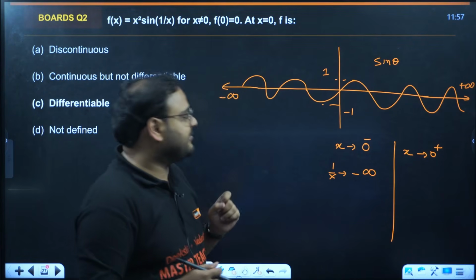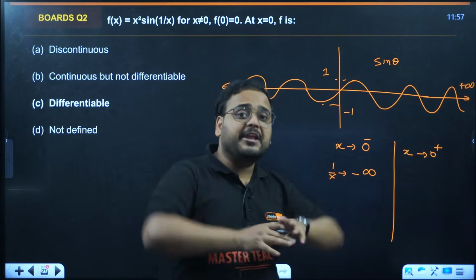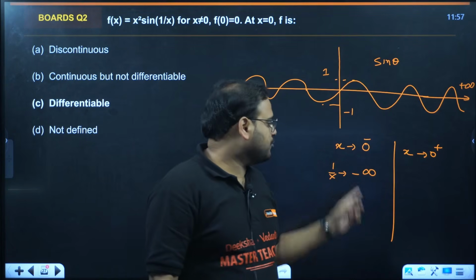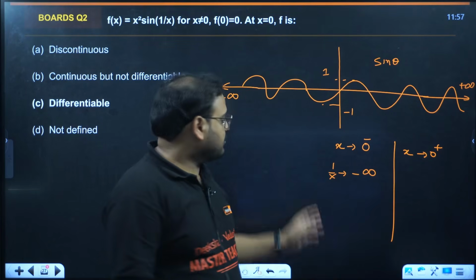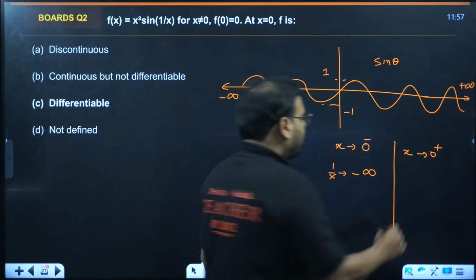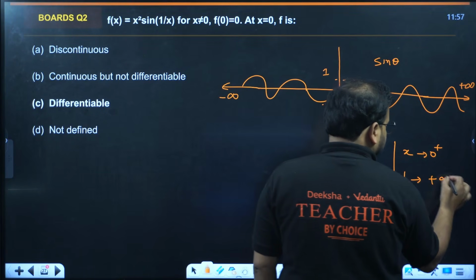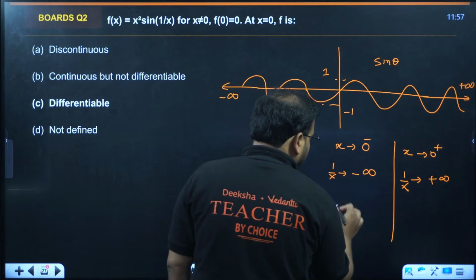If you do 1 by x, that becomes a very big negative number, so 1 by x will become minus infinity. Same way on the other side, 1 by x will be plus infinity.